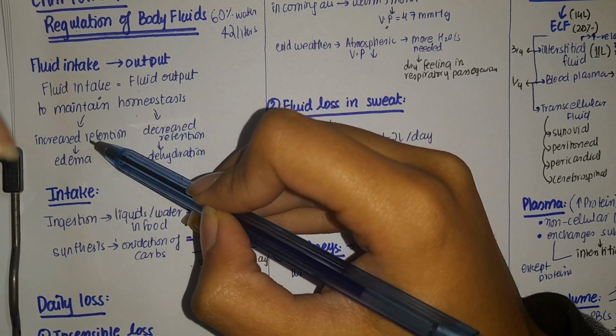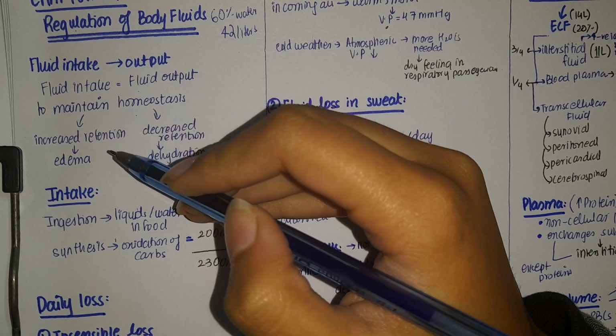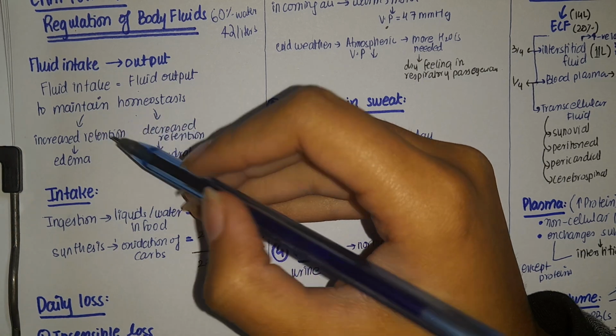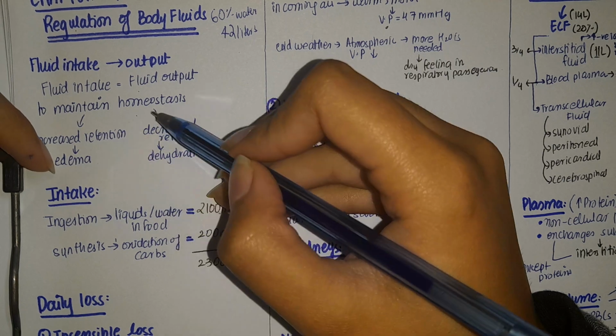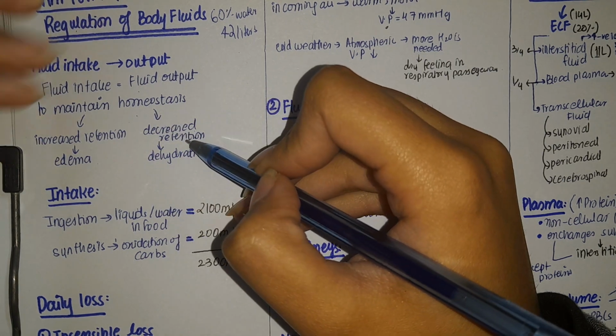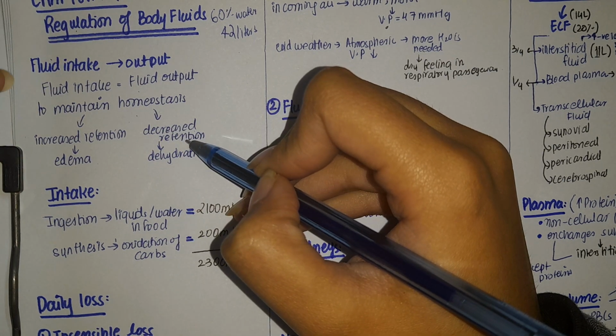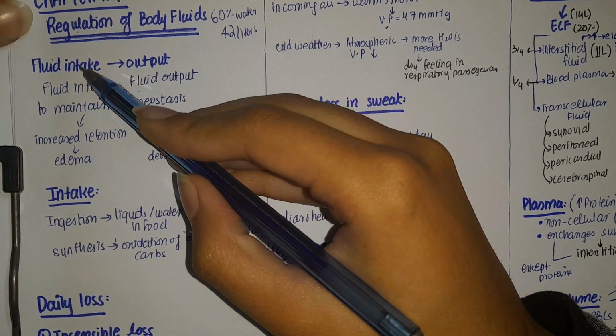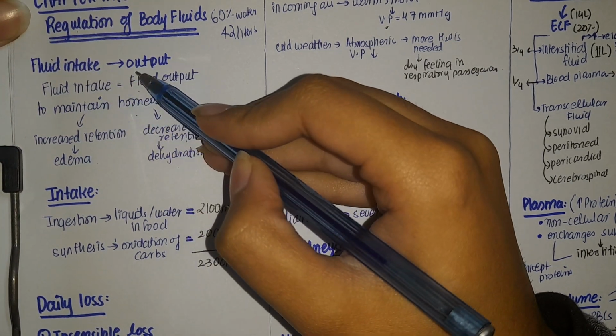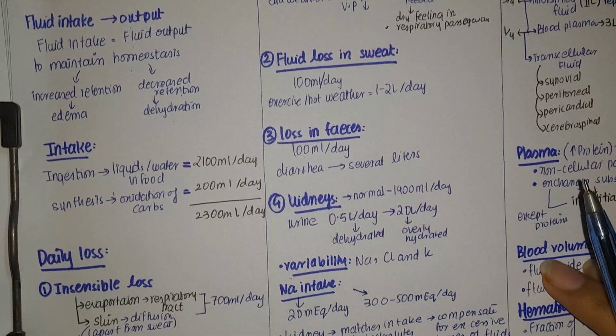So, if there's increased retention of water, for example, your body is not producing enough urine, what will happen? There will be excessive accumulation of water, or edema. But when there is decreased retention, you are producing a large amount of urine, then there will be dehydration. So, intake of fluid must always match the output of fluid.